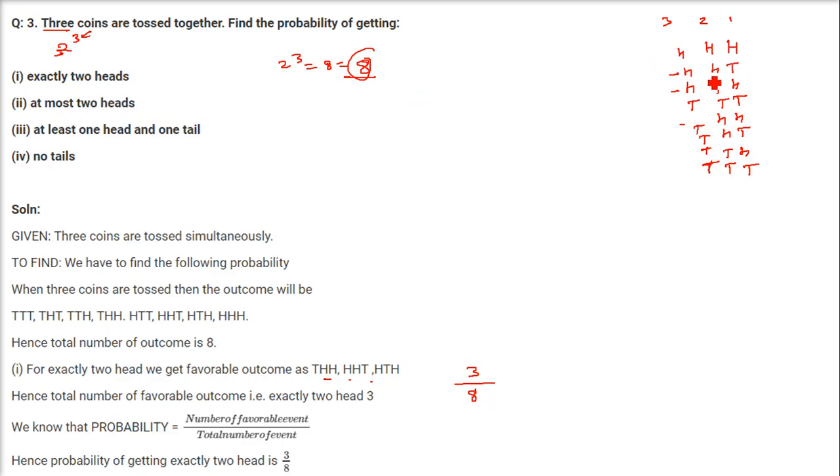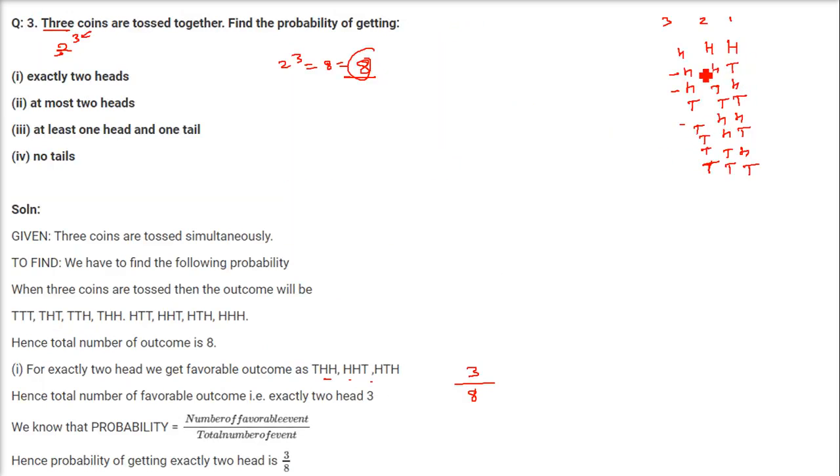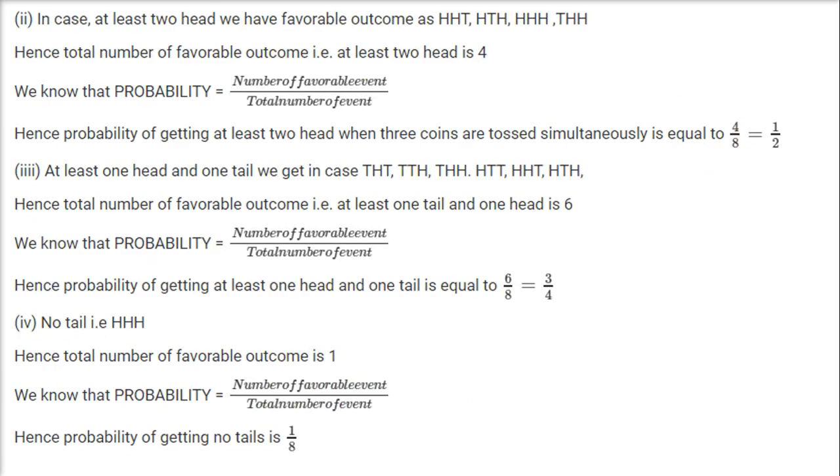At most 2 heads. So at most 2 heads, let me show you. At most 2 heads can be this one. That is only this, you don't take. At most 2 heads: this one, this one, this one, this one and this one. Why? Because we are taking this 2 heads.